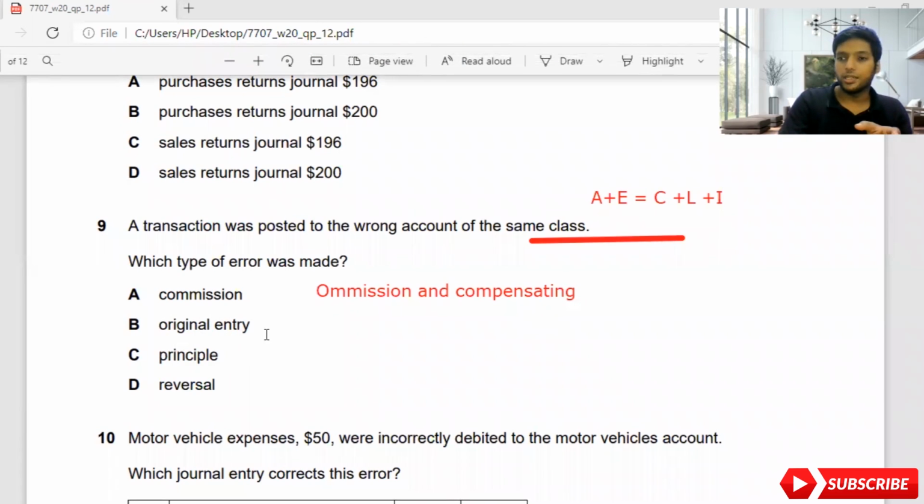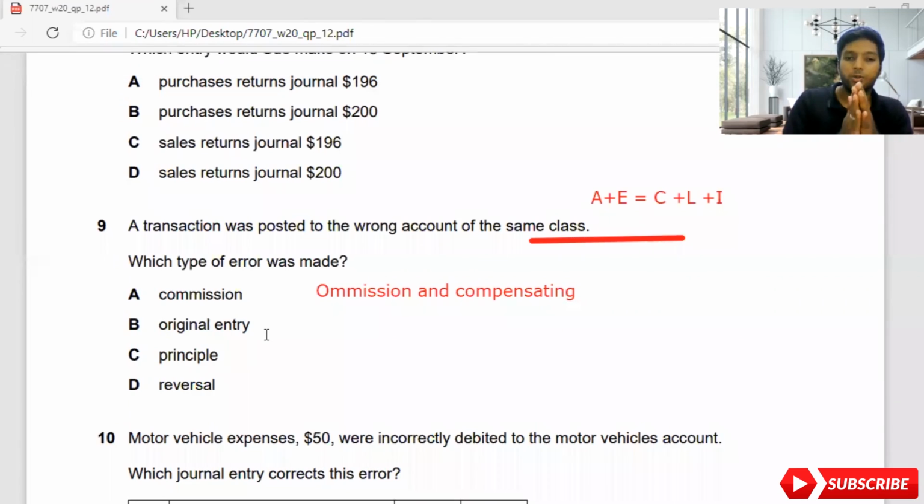The error is original entry. Original entry is where you are recording the value, but at a lower amount. For example, a $100 value, you are recording it as 20. Maybe you will record it as undercasted, or you will record more than the amount which should be recorded. That is what we say original entry.